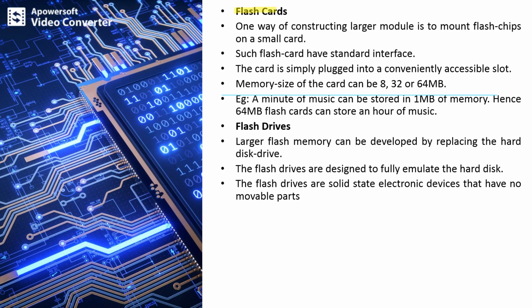So next is flash cards. One way of constructing a larger module is to mount flash chips on small cards. Such flash cards have a standard interface. The card is simply plugged into a conveniently accessible slot. So we can have different memory sizes varying from 8, 32 and 64 MB. For example, a minute of music can be stored in 1 MB of memory. Hence, a 64 MB flash card can store an hour of music.